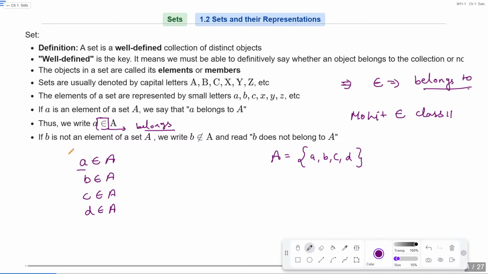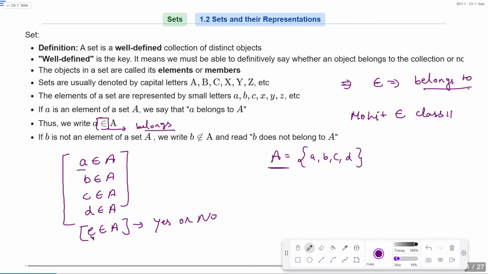Okay? Can I write e also belongs to A? No, because element e is not in the set A.